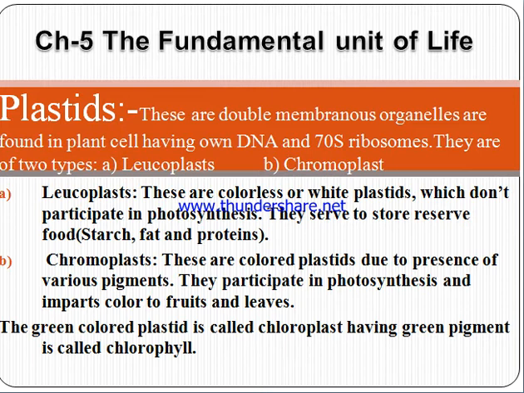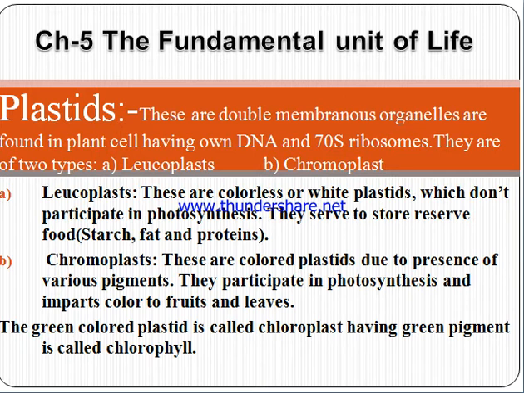One more organelle present in plants is the plastids. They are double membrane organelles having their own DNA and 70S ribosomes. They are of two types, leucoplast and chromoplast. Leucoplasts are the colorless white plastids which don't participate in photosynthesis.